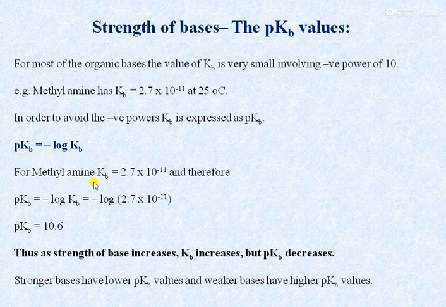For methylamine, if we calculate the pKb value, it comes pKb is equal to 10.6. Thus, as the strength of base increases, Kb increases, but pKb decreases. Means simply we can say that a stronger base has lower pKb values and a weaker base has higher pKb values.